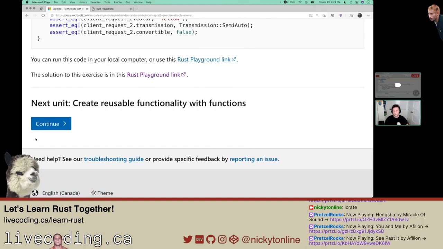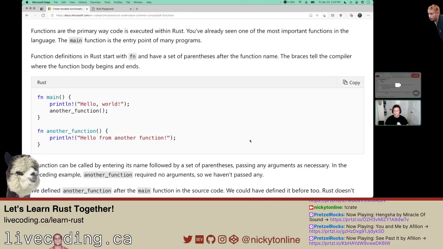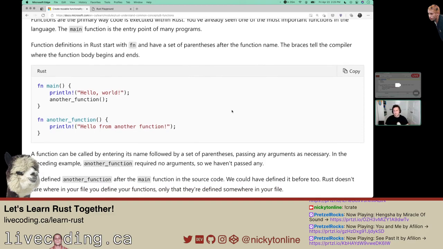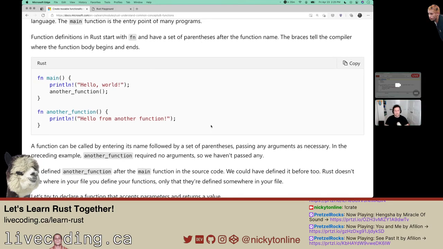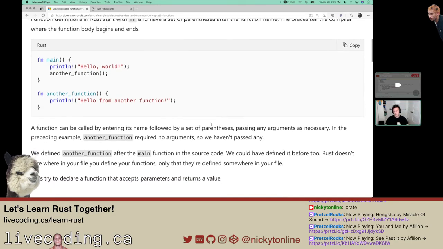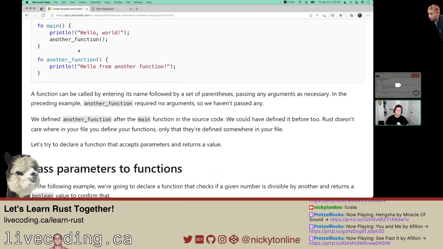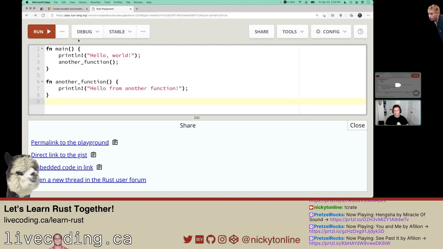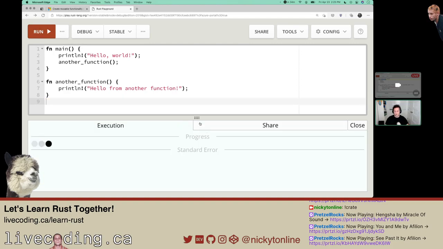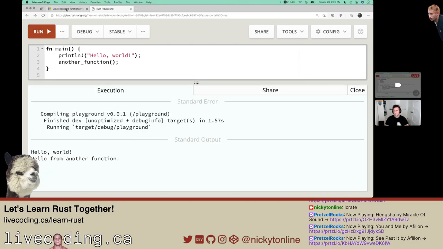Next, create reusable functionality with functions. Functions are the primary way code is executed within Rust. The main function is the entry point of many programs. Functions are defined by fn and have a set of parentheses after the function name. That seems pretty standard. Braces tell the compiler where the body of the function begins and ends. I was calling the function probably before, but I was calling it outside of main. Maybe that's why it was giving me compilation errors. If I run this, it should print hello world and hello from another function. That's expected.